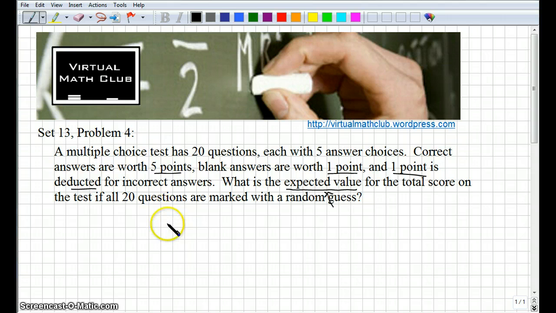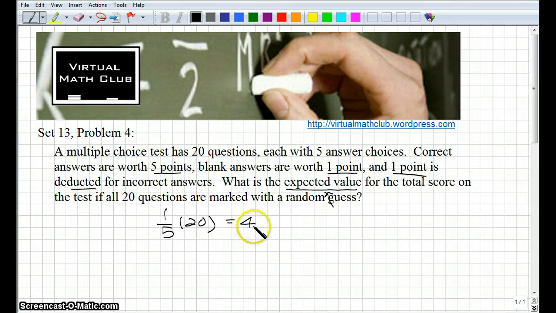1 out of 5. Okay, so if you answered 20 questions and there was a 1/5 chance of getting each question right, then you would most probably get 4 questions right. Okay, that's the most probable outcome.